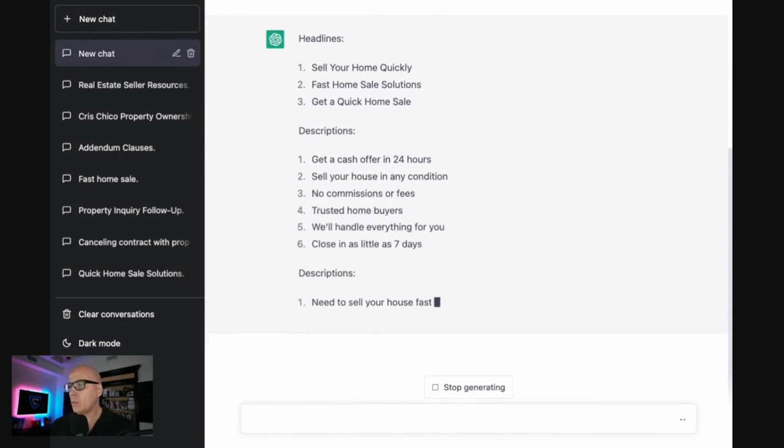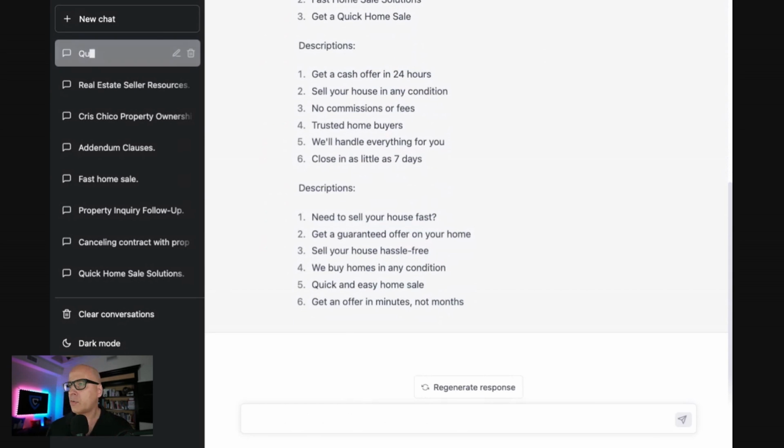Headline: Sell your home quickly. So all these are phrases that are great to use for Google Ads. Get a cash offer in 24 hours. Sell your house in any condition. No commissions or fees. Trusted home buyers. We'll handle everything for you. This is perfect. I can literally take this, copy and paste it, put it into my Google Ads, and off to the races I go, finding motivated sellers.